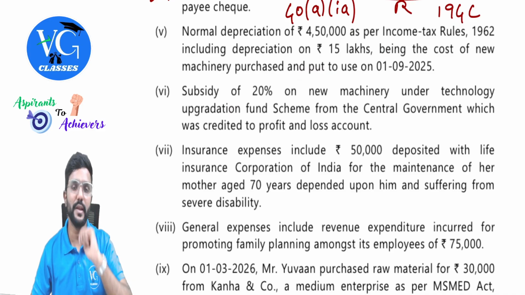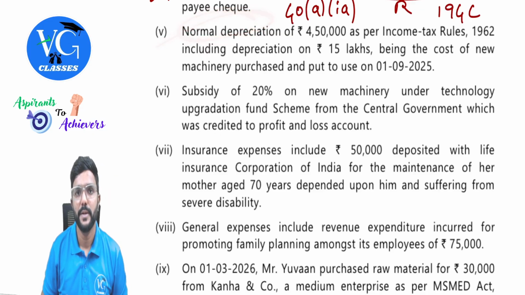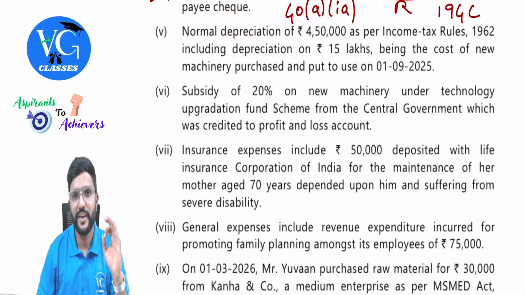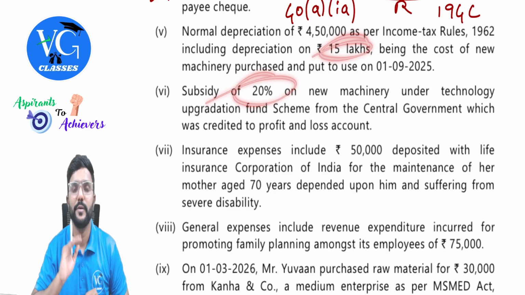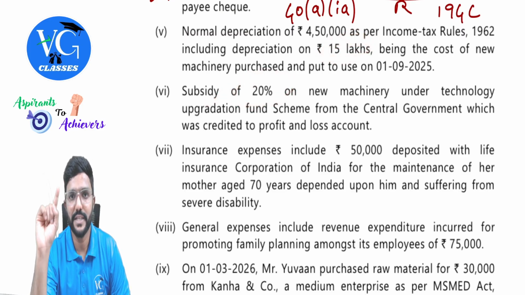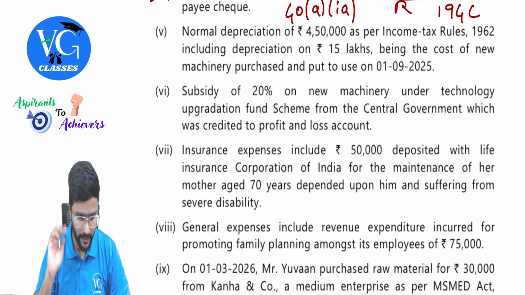No, I cannot. And one more thing, this is only normal depreciation. The assessee is a manufacturer and the new plant and machinery, assuming it is installed in a factory. Can he claim additional depreciation? Yes, at 20%, but only on 12 lakh. That is 15 minus 3 lakh. Hope you're understanding. But additional depreciation is allowable only under the optional scheme, not under the default regime. Be careful with it.